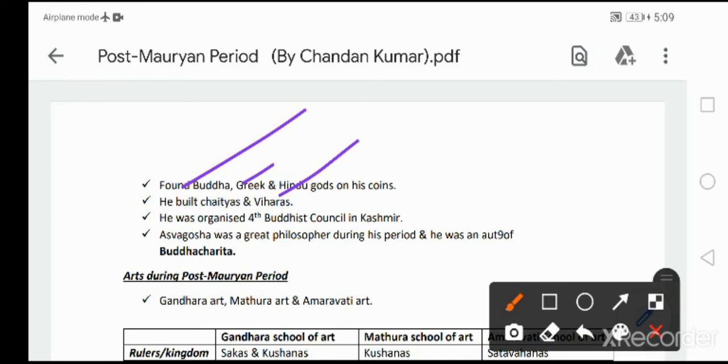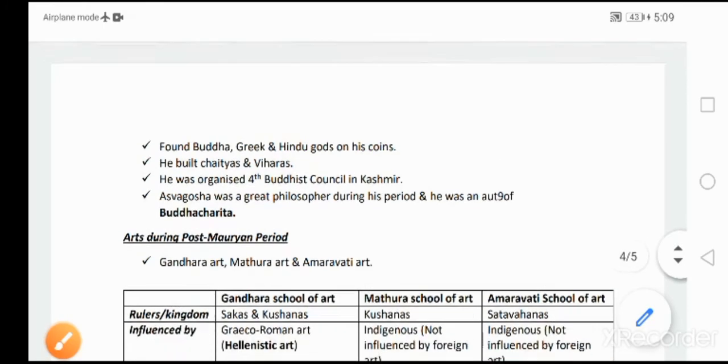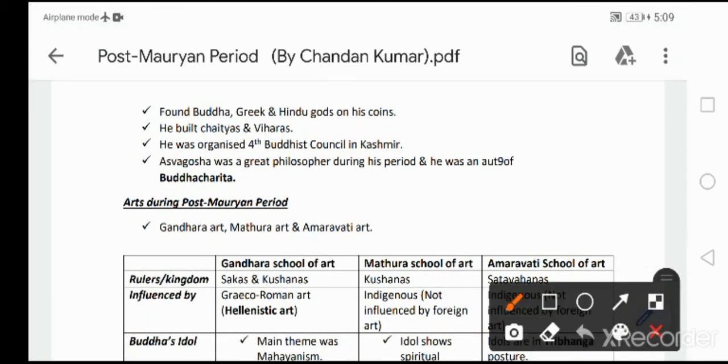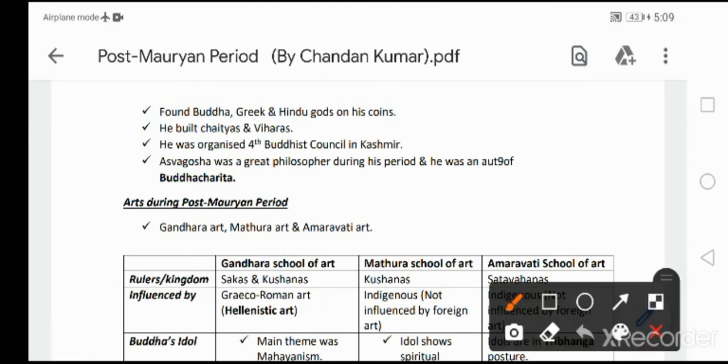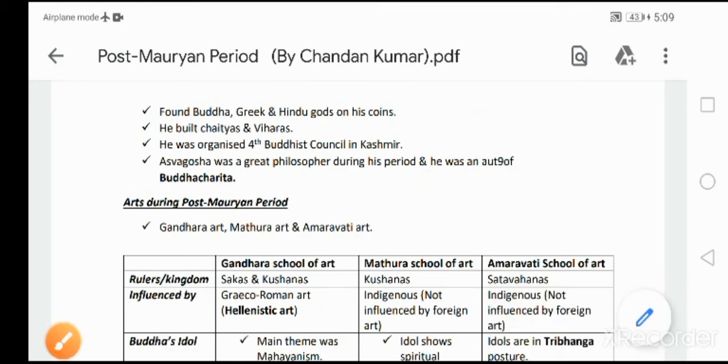Okay, he built chaityas and viharas. He organized the fourth Buddhist council in Kashmir. Very very important. Then during this period, a great philosopher called Ashwagosha was famous during the Kanishka period. He was the author of Buddha Charita. Please remember, very very important.